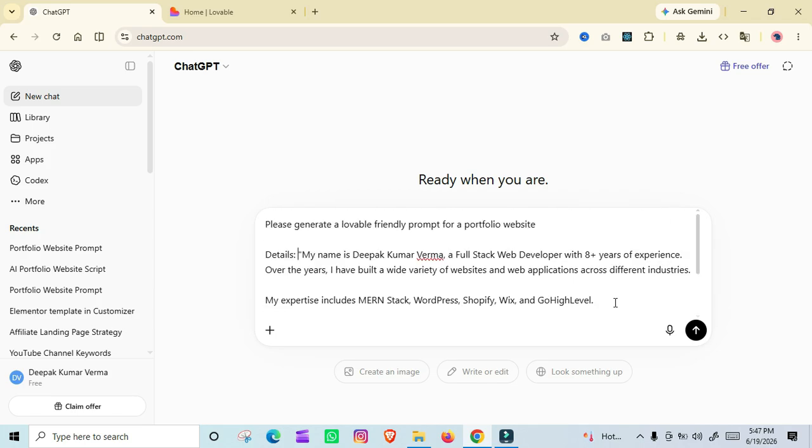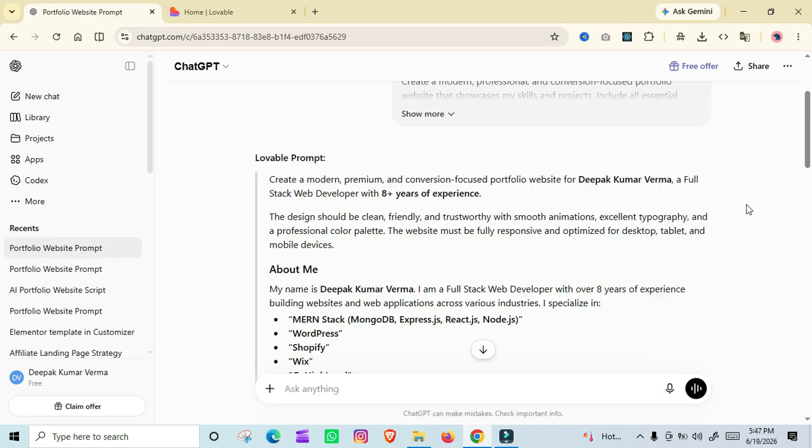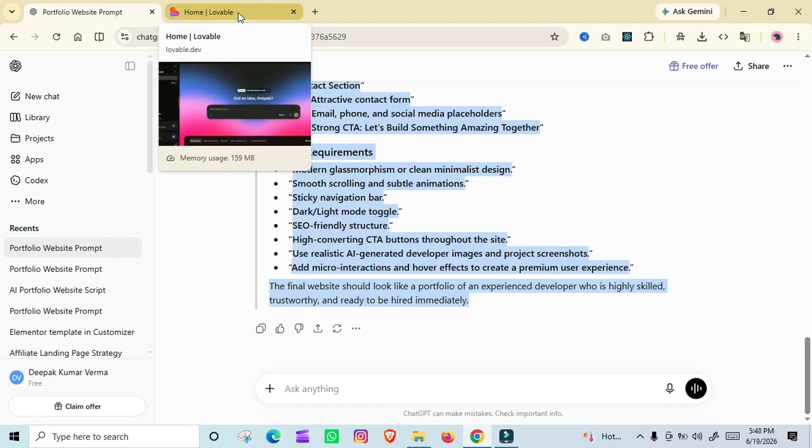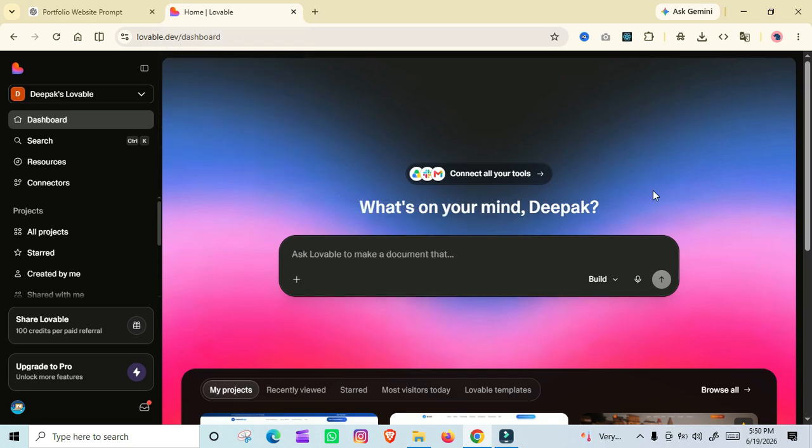Now, after giving those instructions to ChatGPT, I am going to click on this arrow button. Let's click on it. Great guys, the Lovable friendly prompt has been generated here. Now we have to copy it. I have copied the prompt from ChatGPT and let's visit Lovable's website. Great guys, we are now in Lovable's dashboard and here you can see an input field where we can paste our prompt and get an awesome website generated.